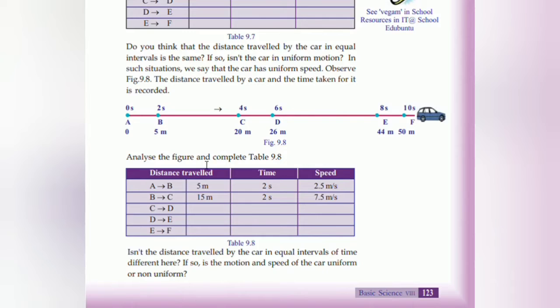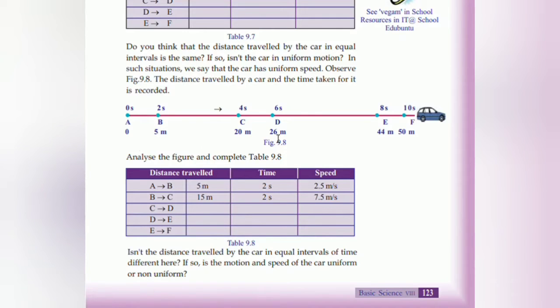From B to C, the distance traveled is 15 meter. How is that? From A to B it is 5 meter, already 5 meter existing, and till C 20 meter. So 20 minus 5, that is 15 meter. Time is 2 seconds. From A to C the time taken is 4 seconds, from A to B it is 2 seconds, so 4 minus 2, that is 2. So 20 minus 5 divided by 2 is equal to 7.5 meter per second.